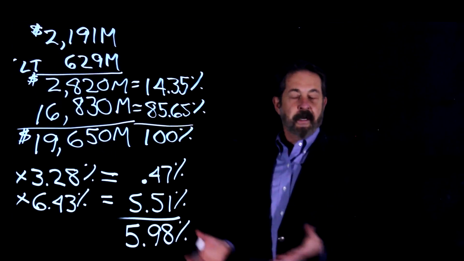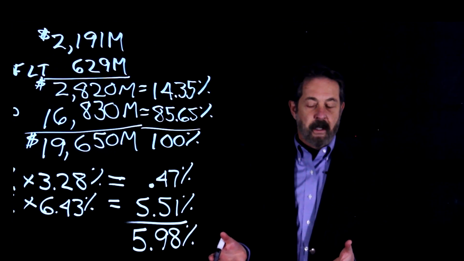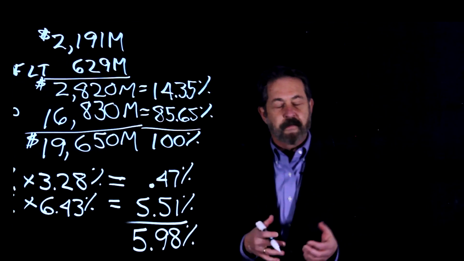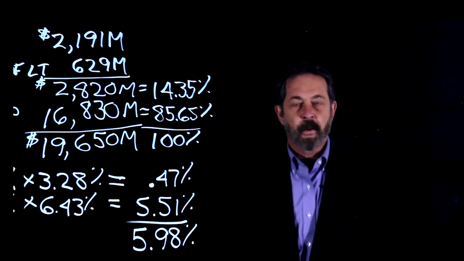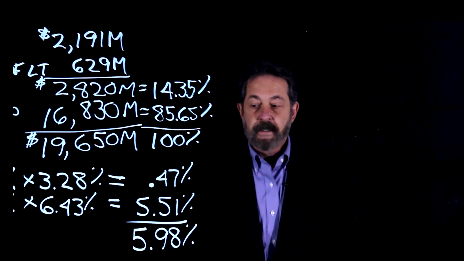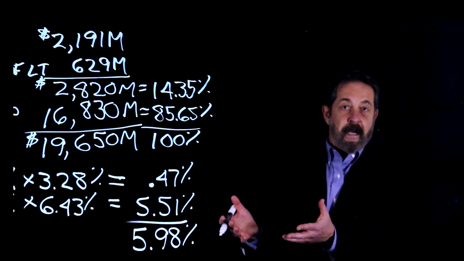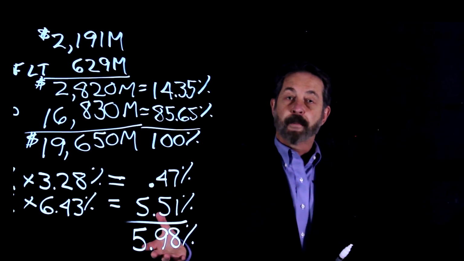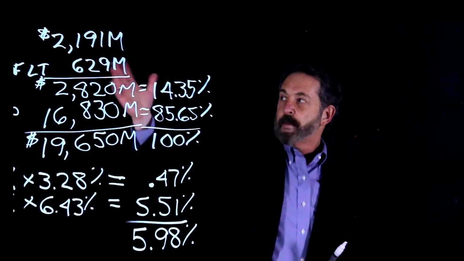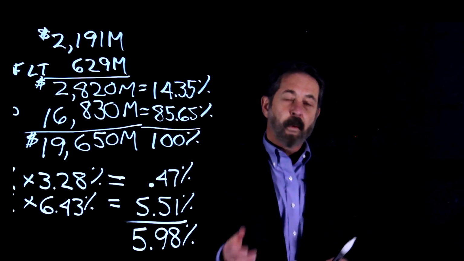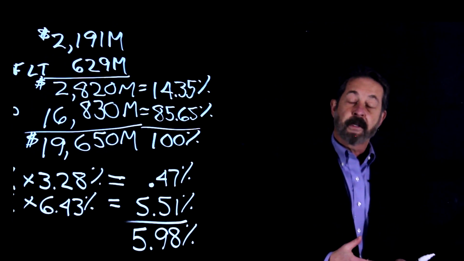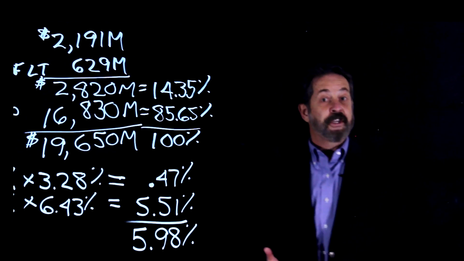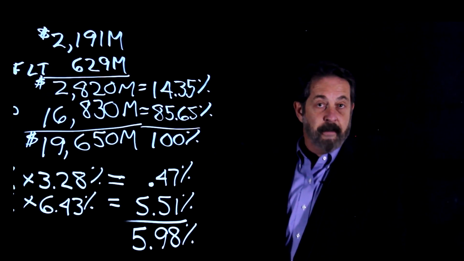So here's what this all means. This company has an initiative that it's considering. It anticipates that the initiative is going to pay back 6.5%. It takes a look at its weighted average cost of capital and says, you know, we raise money, it's going to cost us 5.98%. If we raise money through debt or equity, we're going to make 6.5% on this initiative, which means the initiative is going to add value to this company.